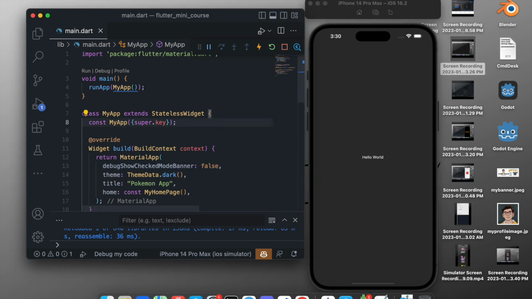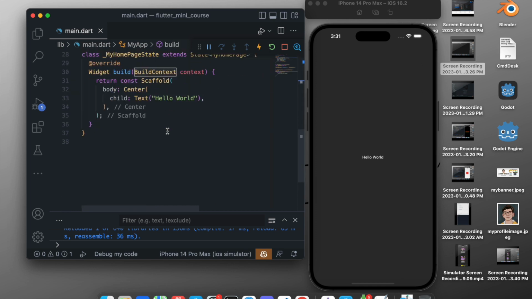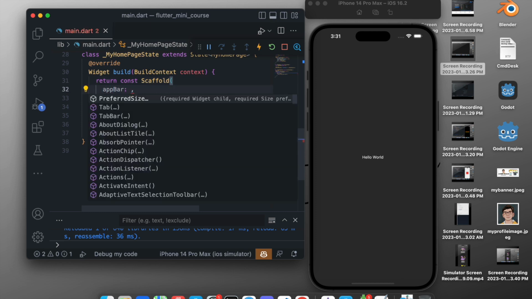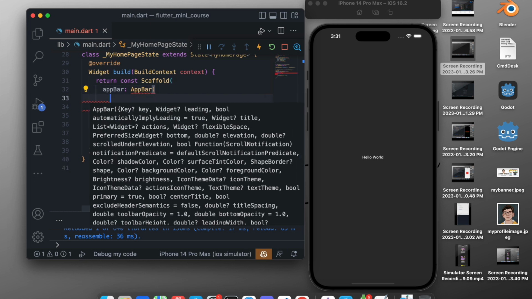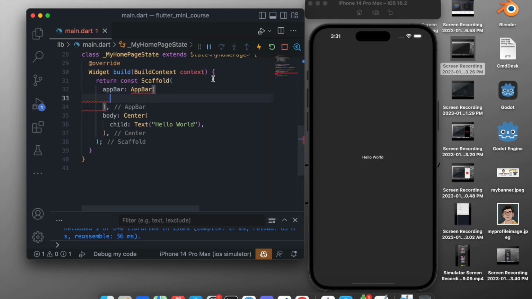Now what we want to do is just add an app bar. So to add an app bar, if we come to our app again, now the app bar is not a part of the body, so the app bar will definitely be out of the body. So if we come out of the body in the Scaffold, we can add an AppBar, which is, as it sounds, app bar, and in the AppBar it takes a title. So we can give a title to the app bar.